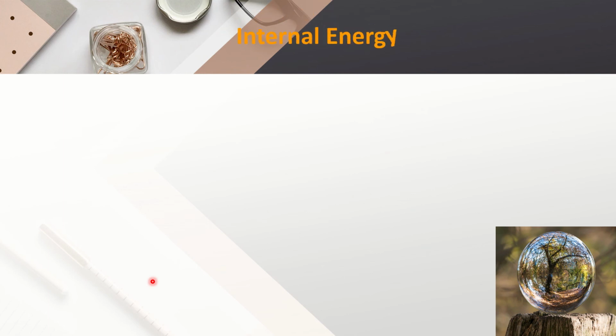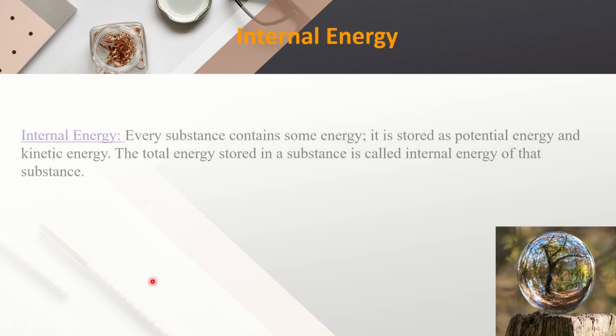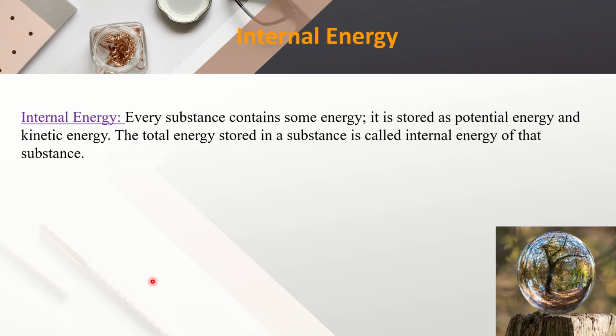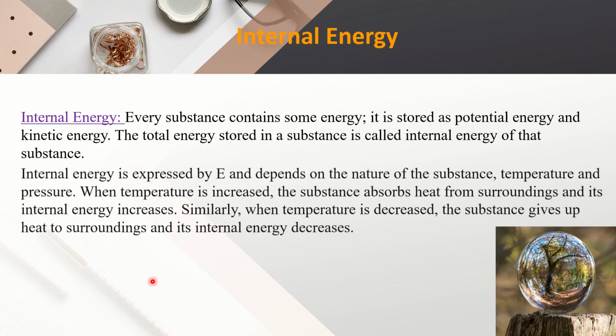Now, what is internal energy? Every substance contains some energy. It is stored as potential energy and also kinetic energy. The total energy stored in a substance is called the internal energy of that substance.